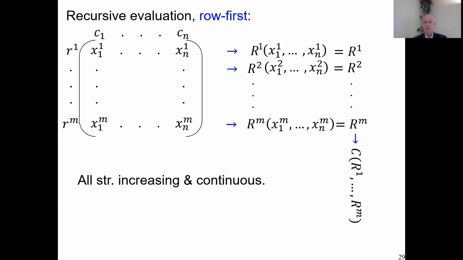We can have any function R that we like. It can be very nonlinear. Then we can take any C function as nonlinear as we like. So we have a lot of freedom, but still many things are already excluded by this, as we know. We have been warned by the Nataf theorem.